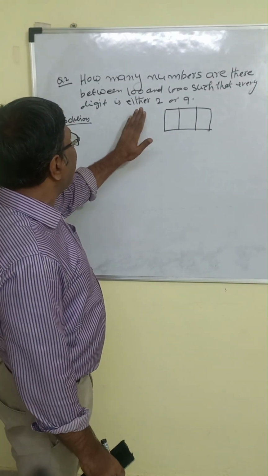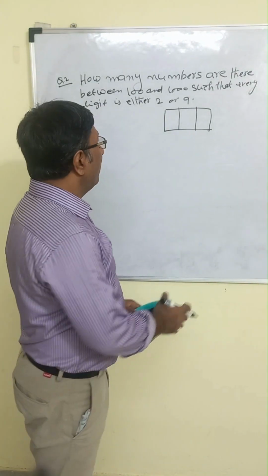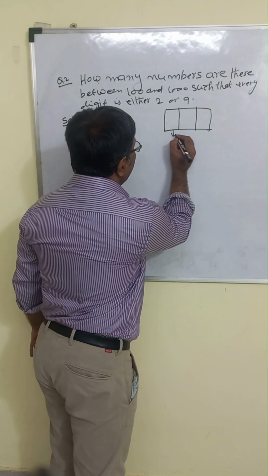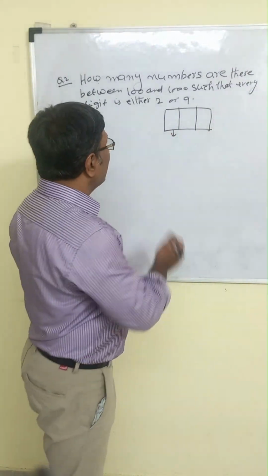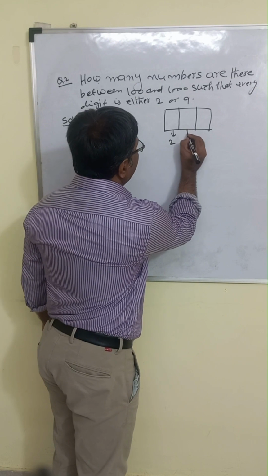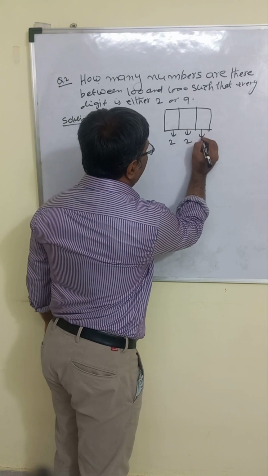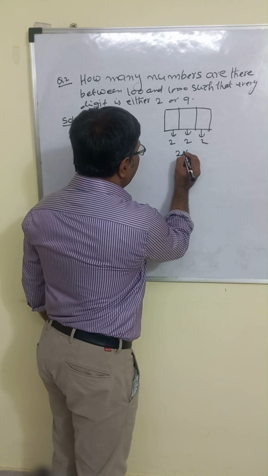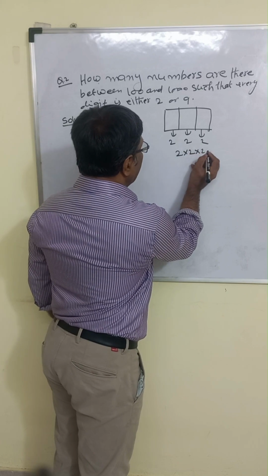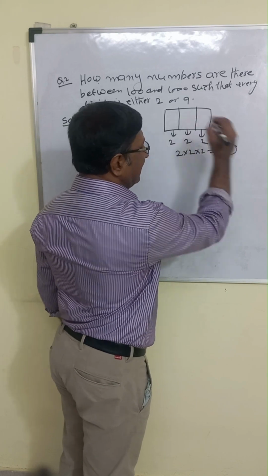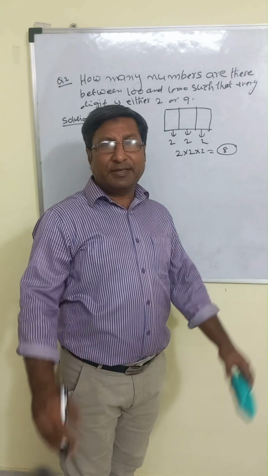Every digit is either 2 or 9, so each place can be filled in two ways because we have only two choices. Total number of ways will be 2 into 2 into 2, that is 8. So our correct answer is 8.